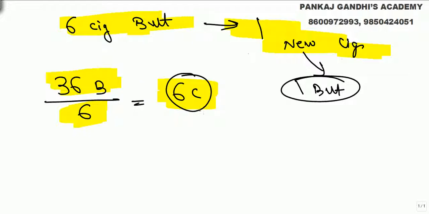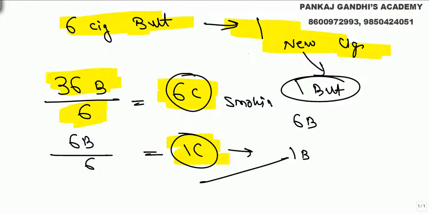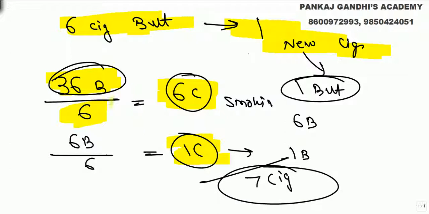But from these 6 cigarettes, after smoking them, again he will have 6 butts. So again 1 new cigarette will be formed. From this 1 new cigarette, again 1 butt will be formed, but that is not going to give us a new cigarette. So in all, from 36 butts, we are going to get 7 cigarettes. 6 cigarettes, after smoking them 6 butts, 1 more cigarette, so we get 7. That's the core logic of the question.